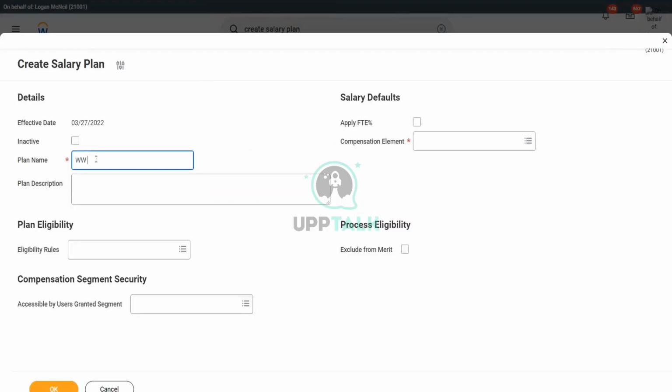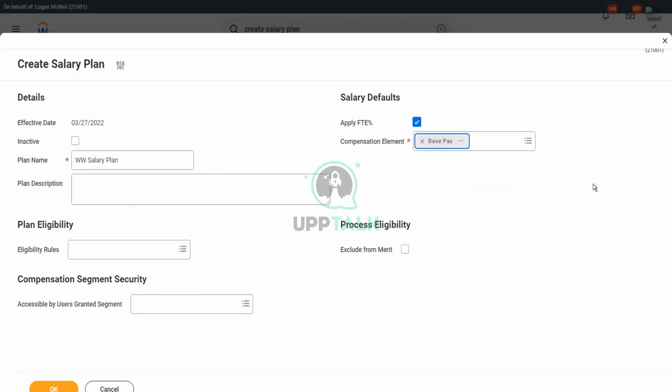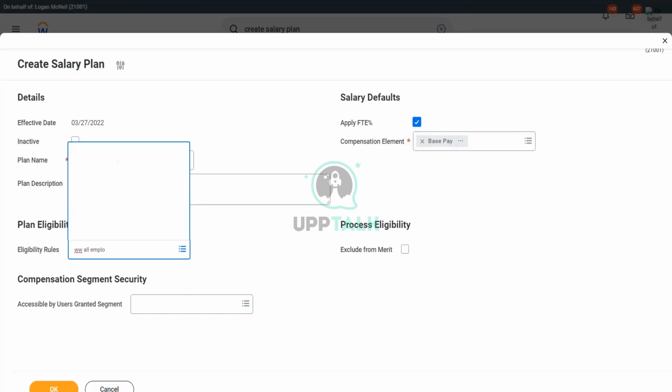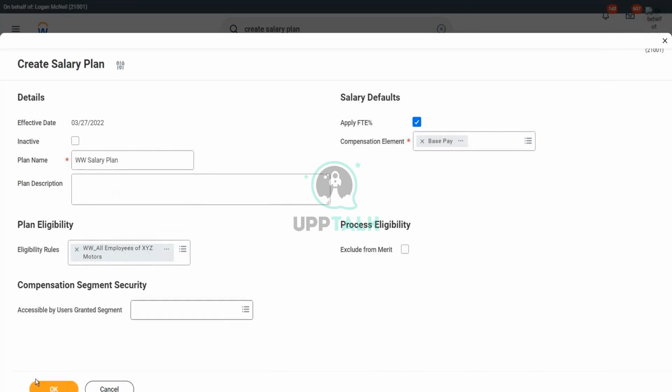We call it WW salary plan. What did we do? We used FTE percentage base pay, okay. And eligibility rules. We put as WW all employees, right? That's what we selected. That's it.